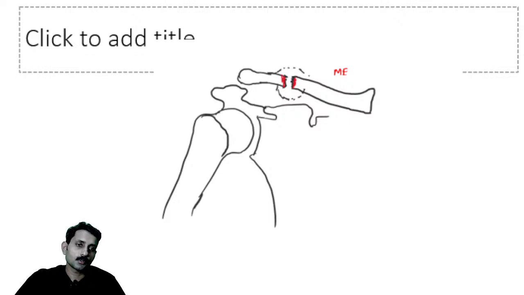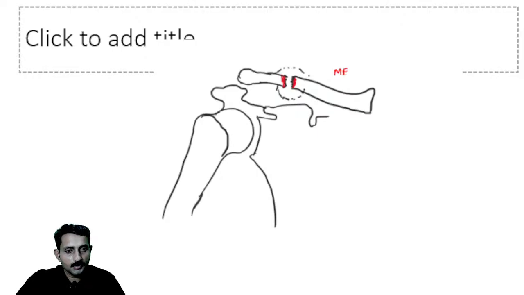If I draw the clavicle, usually it will be like this, an S-shaped curve. So we usually divide this region into a medial 2/3 and 1/3.